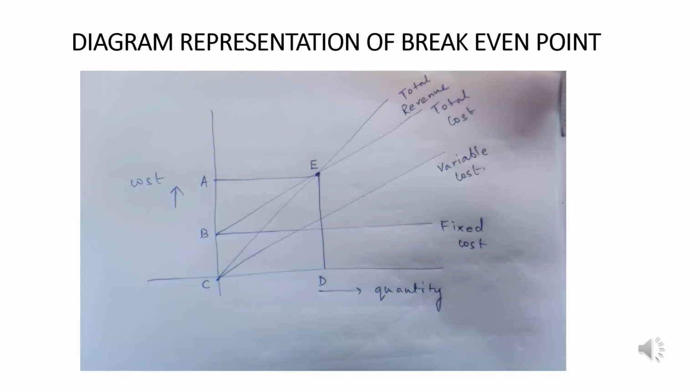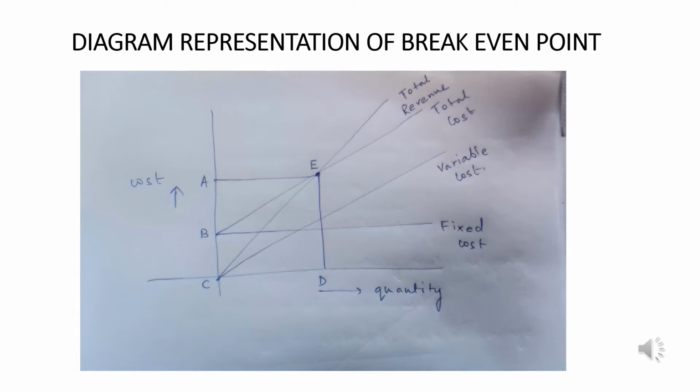If we now look at the diagram representation of break-even point, we will find a fixed cost line which starts with a positive value, and a variable cost line which starts from 0. Variable cost starts from 0 because if no product is produced, variable cost becomes 0.